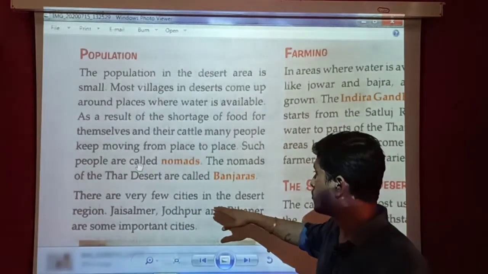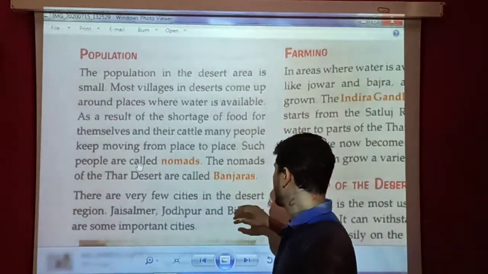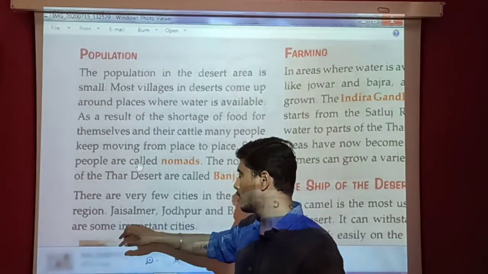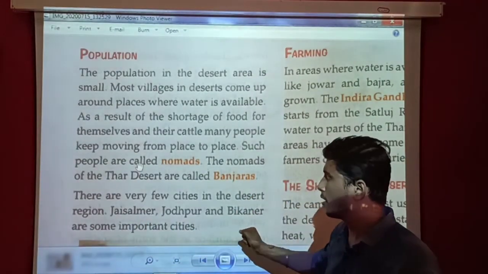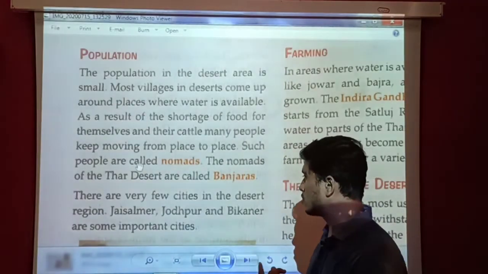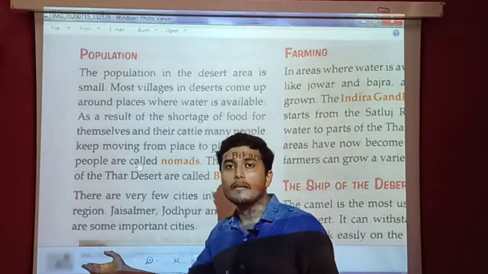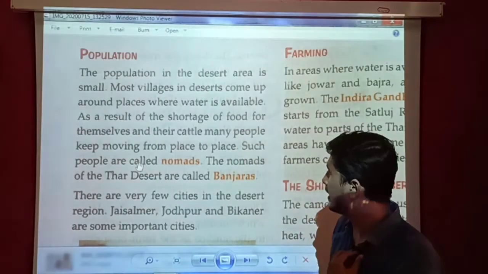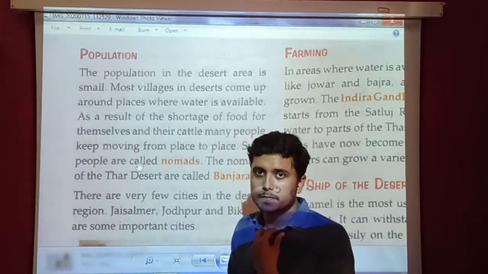There are very few cities in the desert region, like Jaisalmer, Jodhpur, and Bikaner, as I have already marked on the map. So these are some of the important cities in the Great Indian Desert or the Thar Desert.